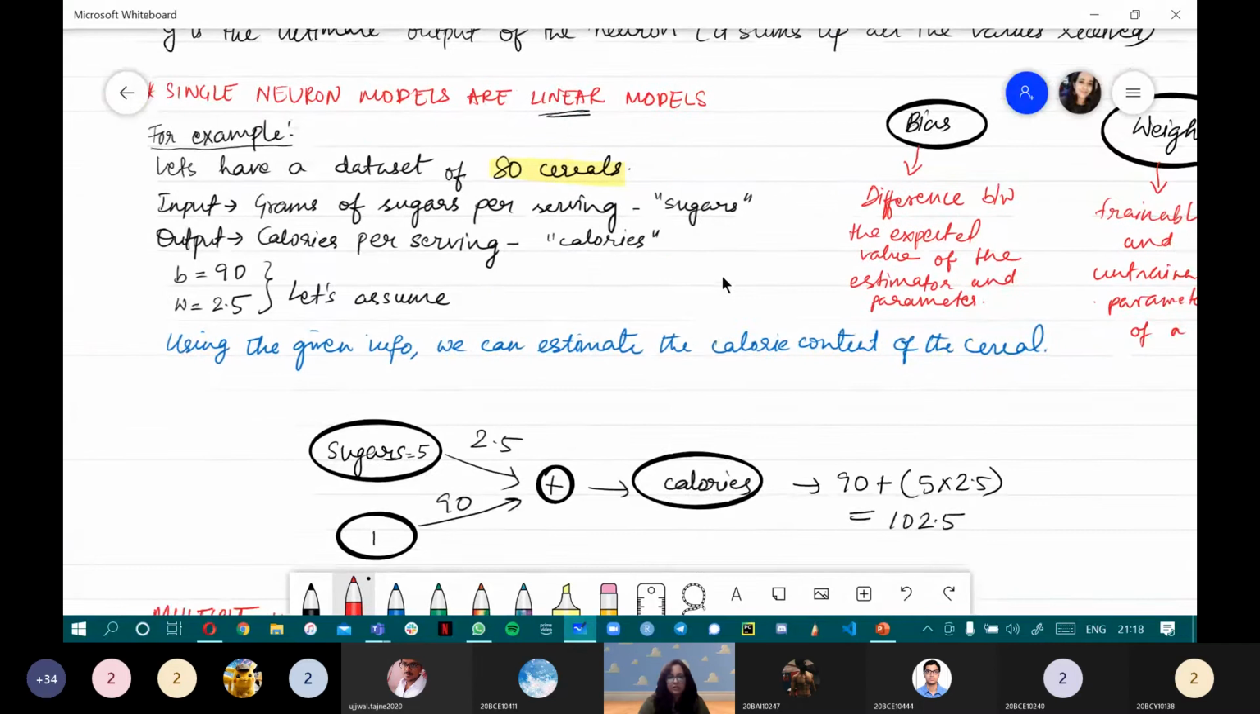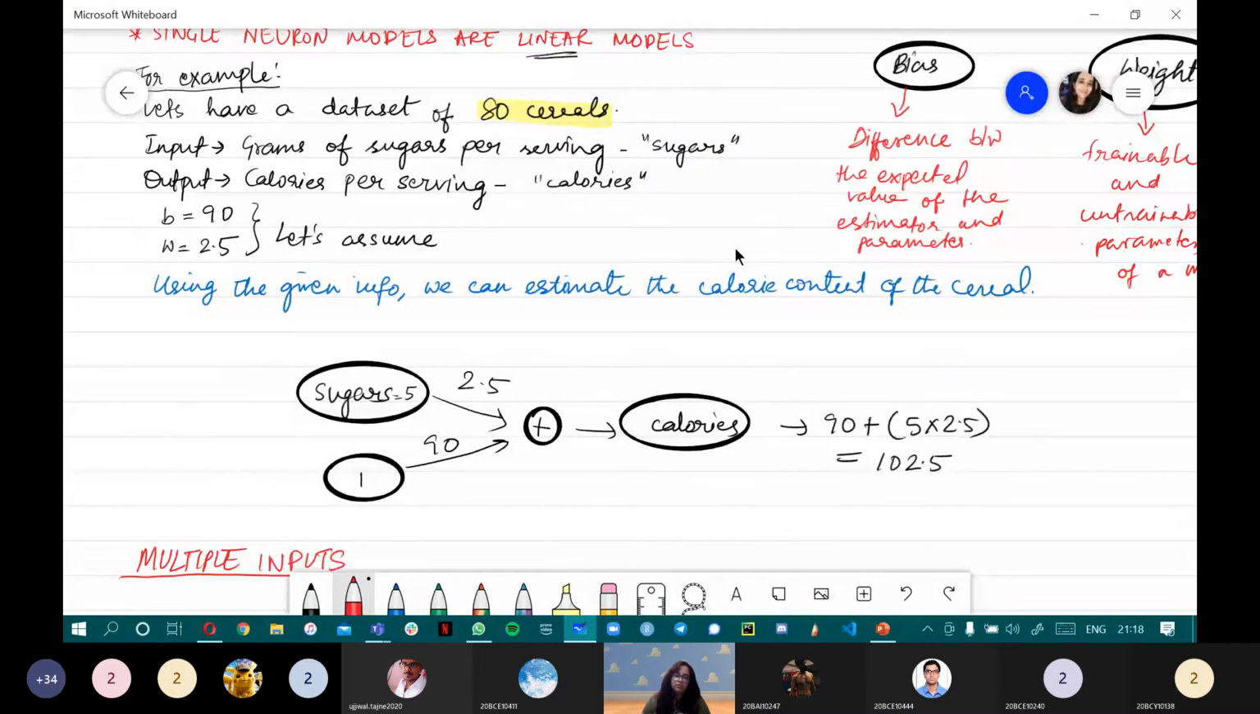So this is just a simple example of how we use that formula to find the predicted value. We have a data set of 80 cereals. The input is the sugars, or the grams of sugar per serving. Output is calories per serving. The bias and 2.5 weight are assumed, because we are not getting them from the model, we are just assuming them for this problem. So using the given info, we can estimate the calorie count of the entire cereal box.